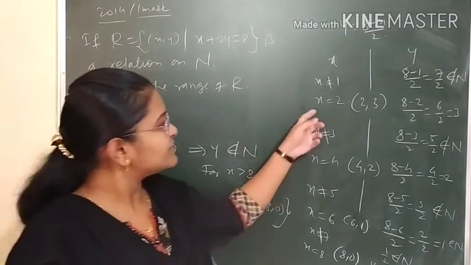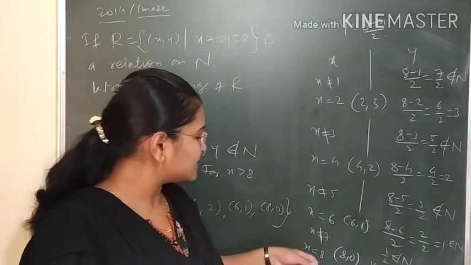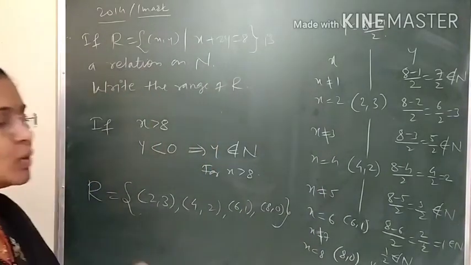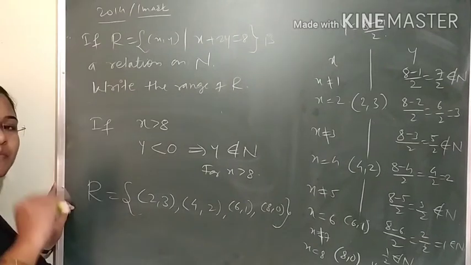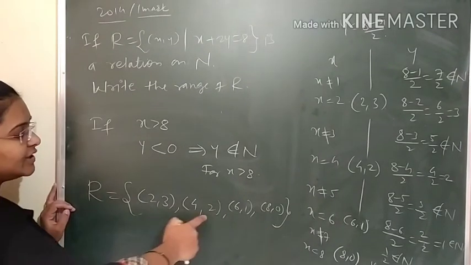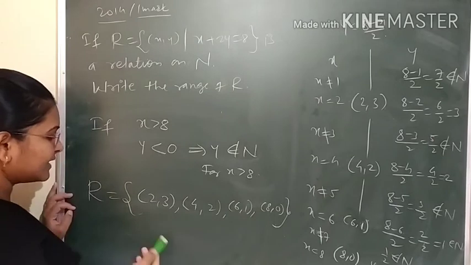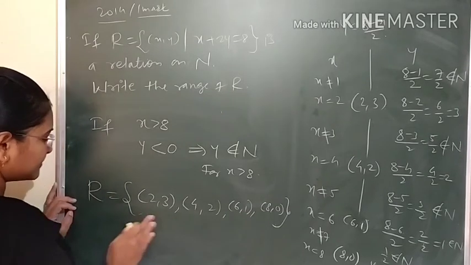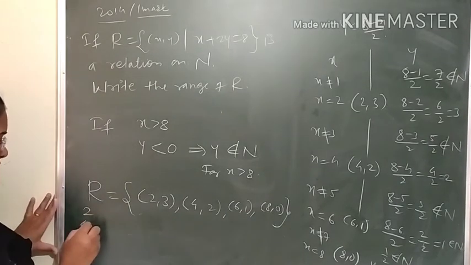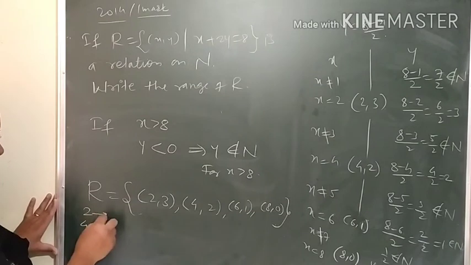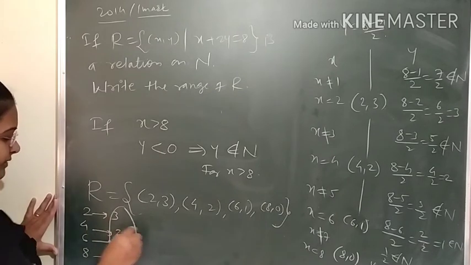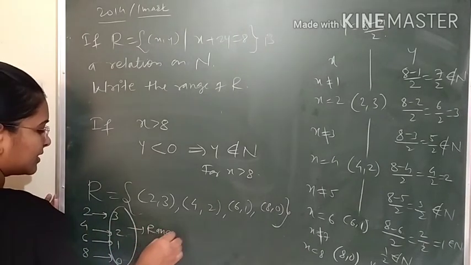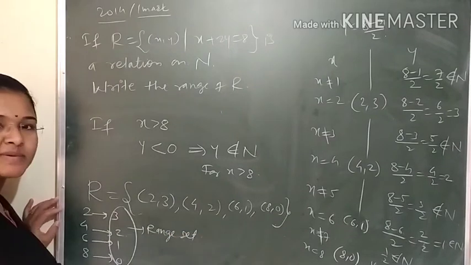So for x equals 2, 4, 6, means for even numbers from 2 to 8 only, we are having the images in the codomain set, and those images are 3, 2, 1, 0. Means you can write here 2, 4, 6, 8 related to 3, 2, 1 and 0. So this set will be the range set. And what is the codomain set here?